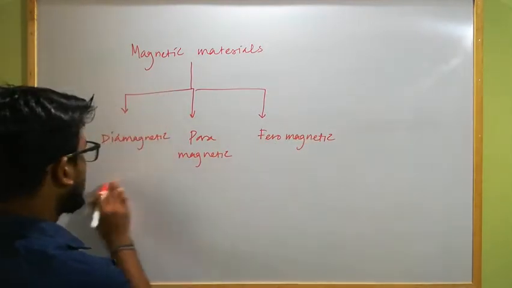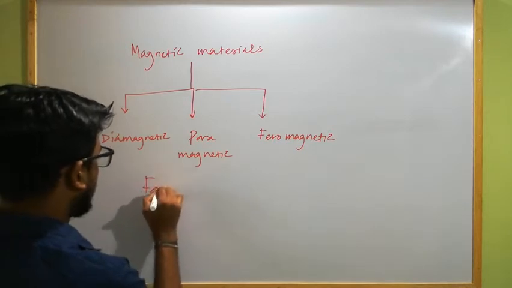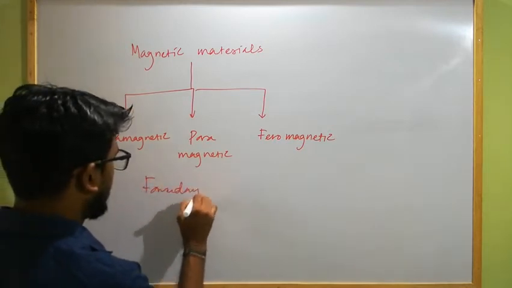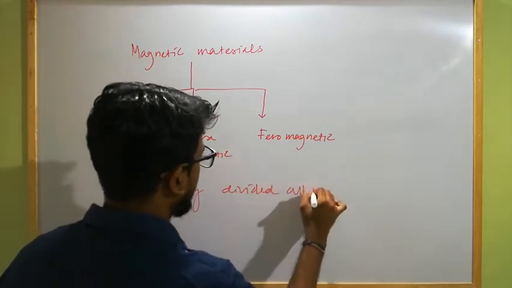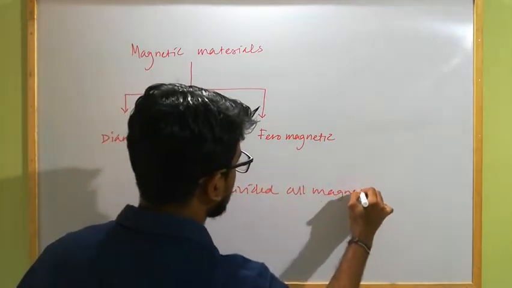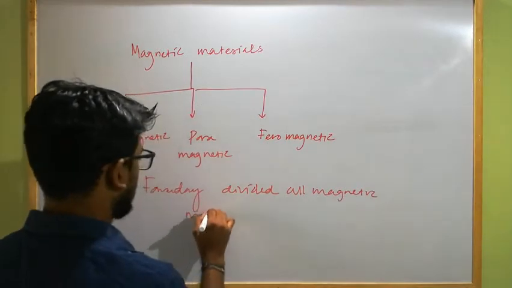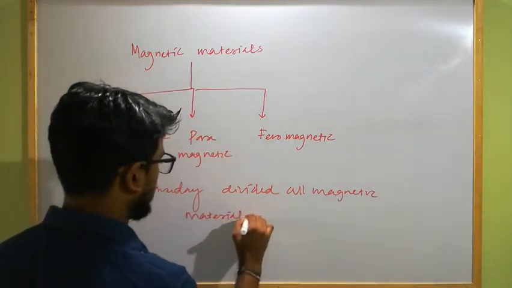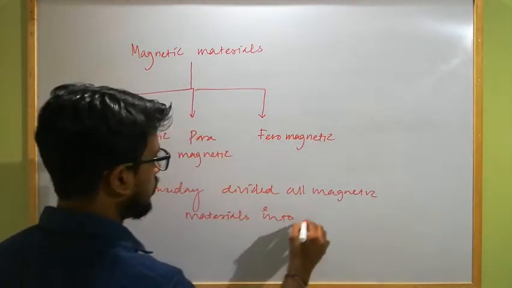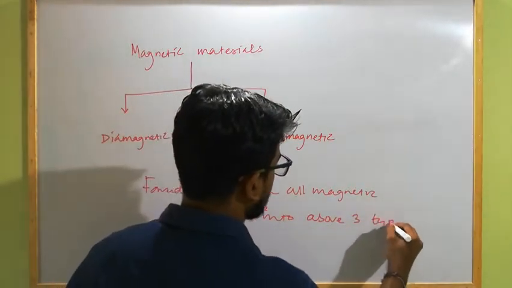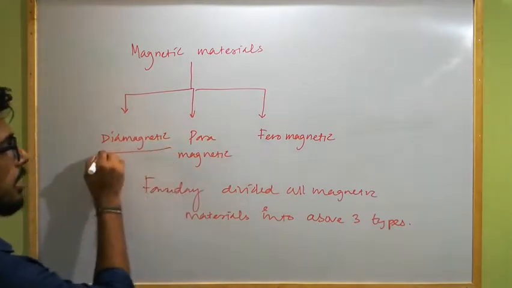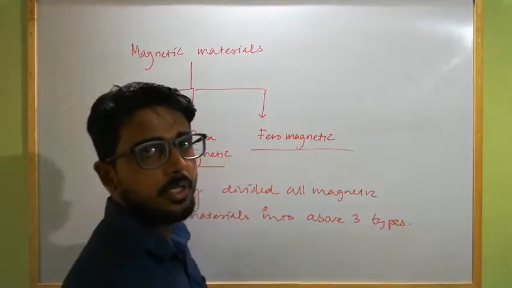It was first categorized by Faraday, who divided all magnetic materials into these three types.